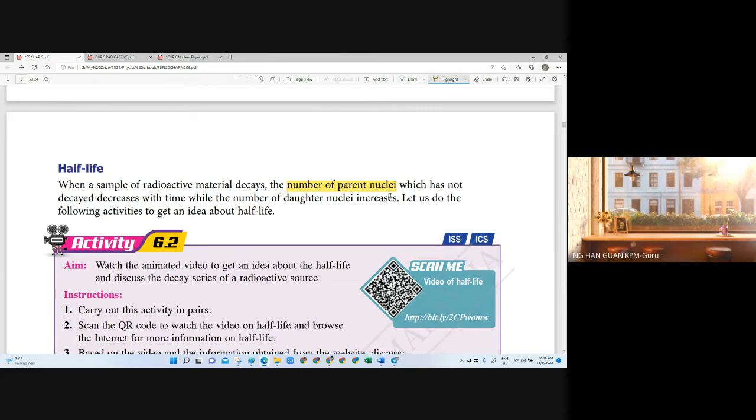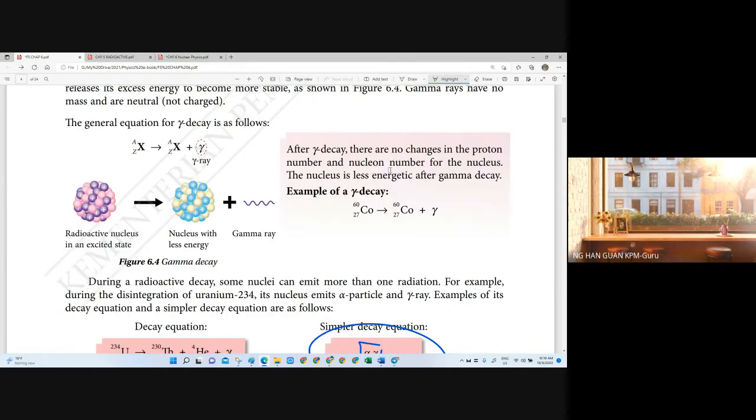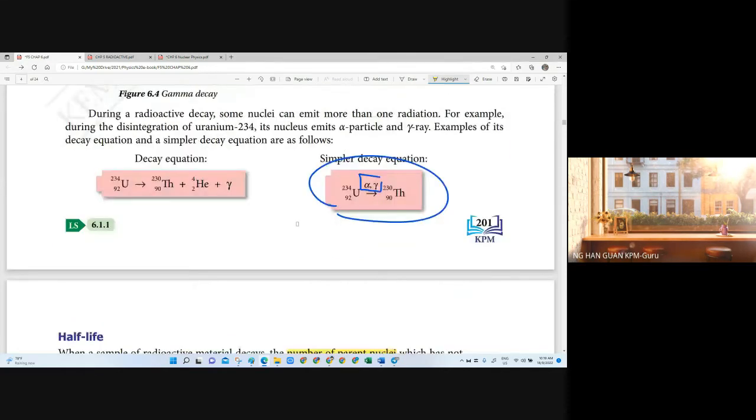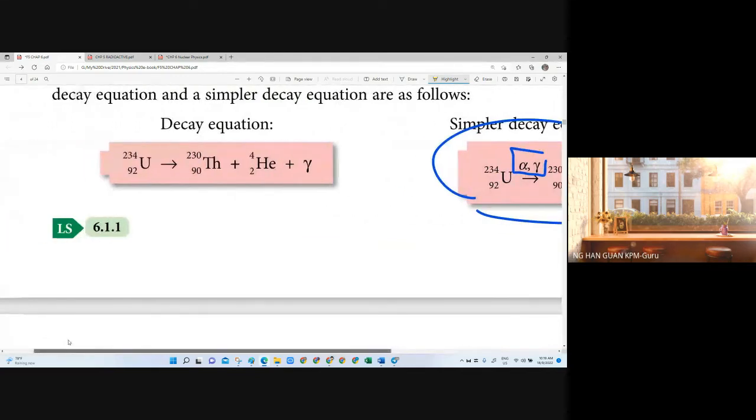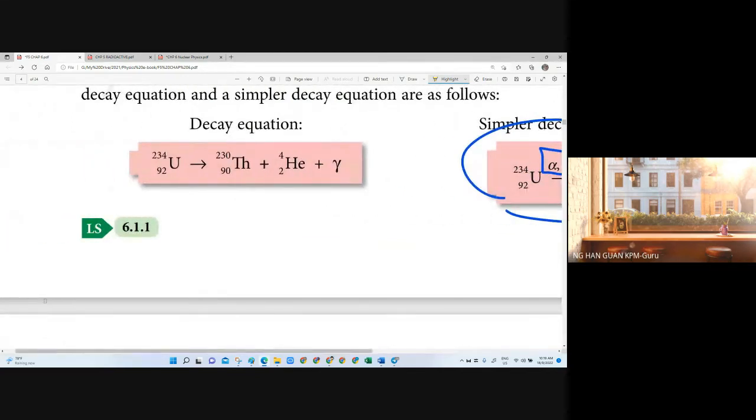For example, we are talking about uranium. Let's say this is the example of one uranium-234. It decays to become this daughter nuclei, thorium-230. This is one of the processes that will happen, but it doesn't mean that